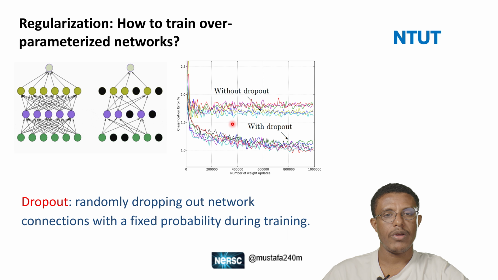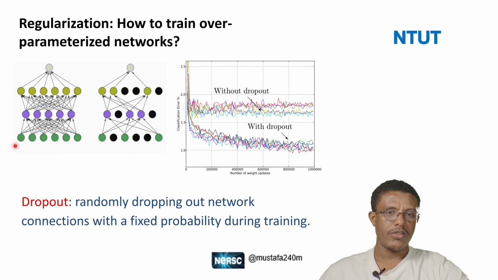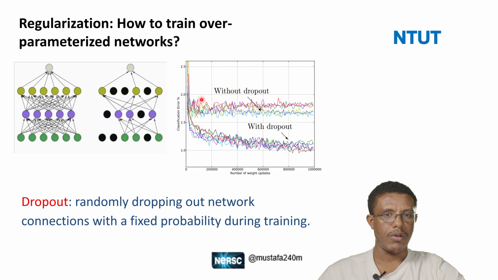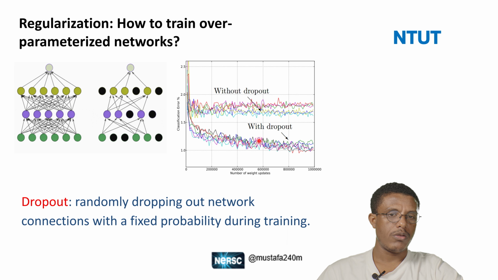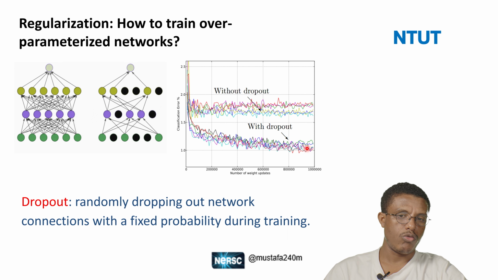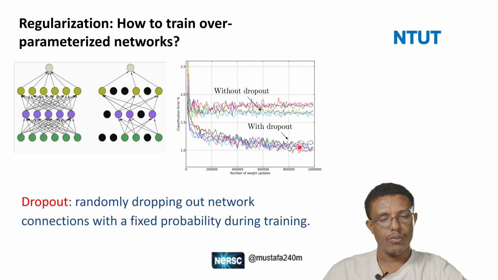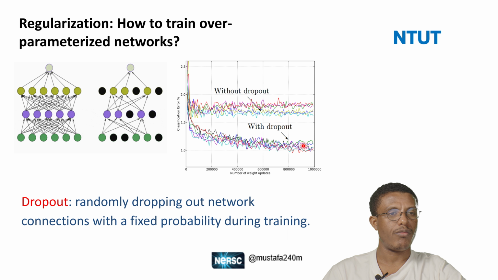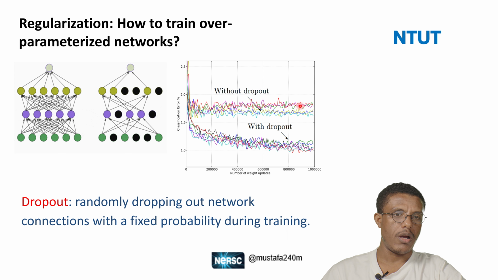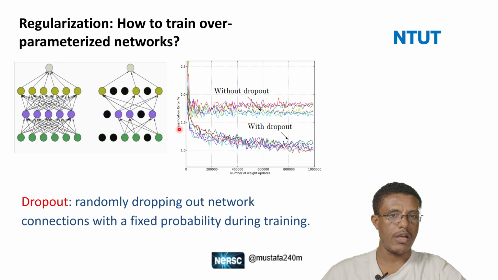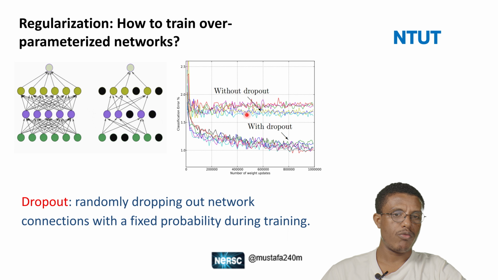Let's see how we can apply it. This is an example showing what the training looks like without dropout and with dropout. The performance is improved when we apply dropout. So dropout is one technique that helps us to monitor the overfitting problems. Without dropout, you see the performance is lower, or there is a high error, but when we apply dropout, the performance is improved and looks like this.